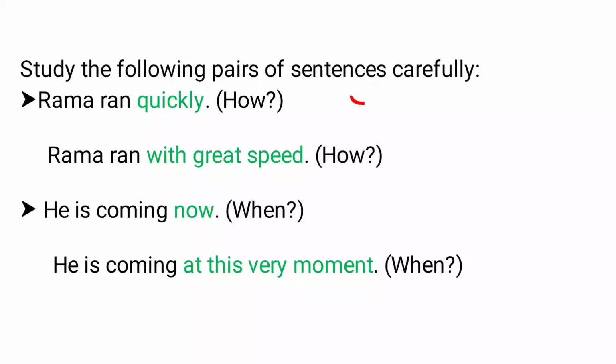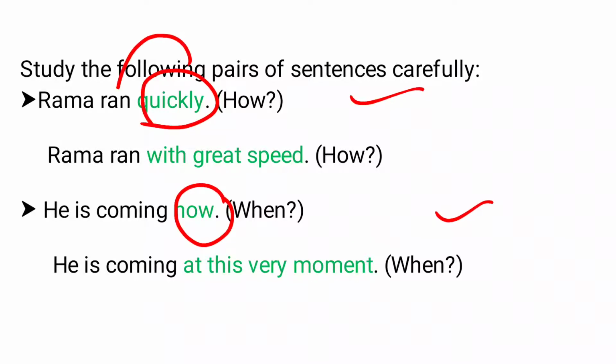In these two pairs of sentences, you will observe that the words quickly and now are modifying the verbs ran and coming, and that is why these are adverbs.